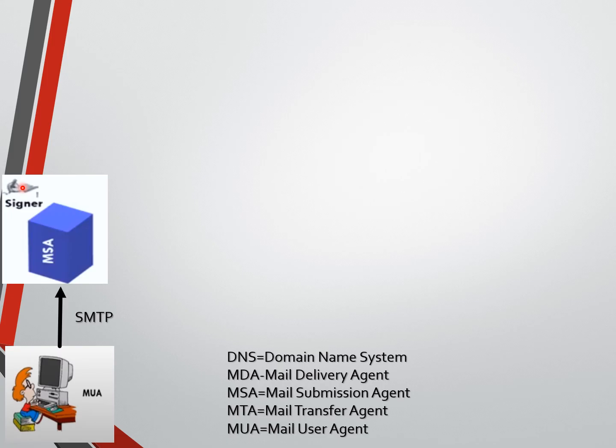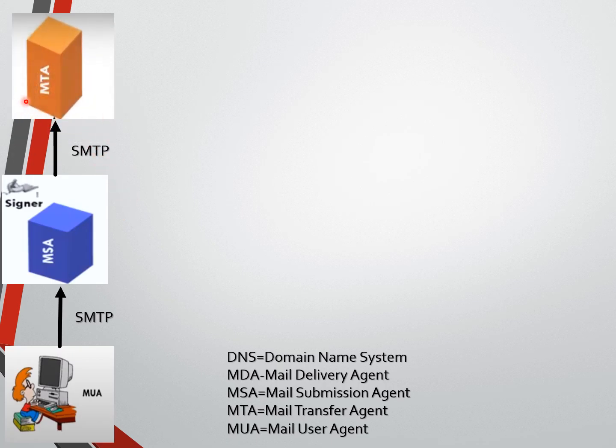The MSA acts as a signer; it just signs the message. Then it delivers the message using SMTP to the MTA, message transfer agent. Like that, the message will be delivered from one MTA to another MTA. The message will be relayed from one MTA to another, making sure it reaches the nearest MTA of the receiver.